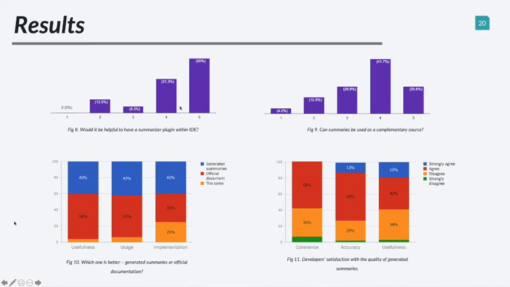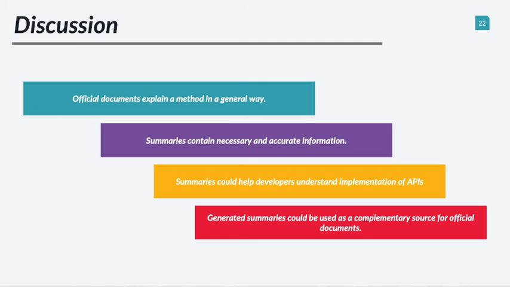Also, developers believe that it's a good idea to have a plugin in their IDE to show the summaries, and they think our summaries can be used as a complementary source for official documentation. So, to wrap up, official documents explain methods in a general way, but having a summary can contain necessary and accurate information and help developers to find the information quickly. Also, our generated summaries can be used as a complementary source for official documents.